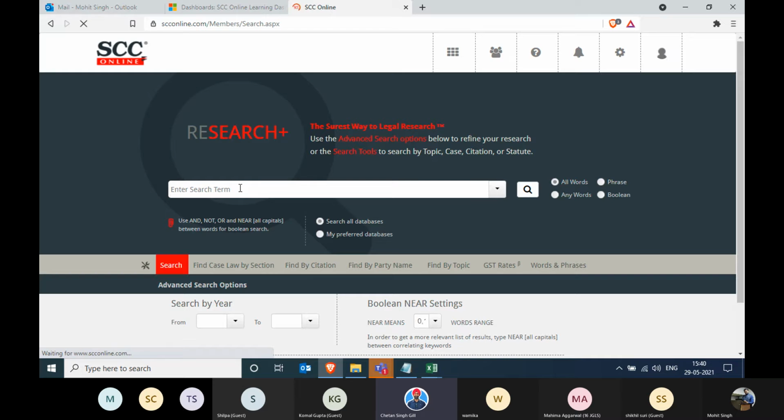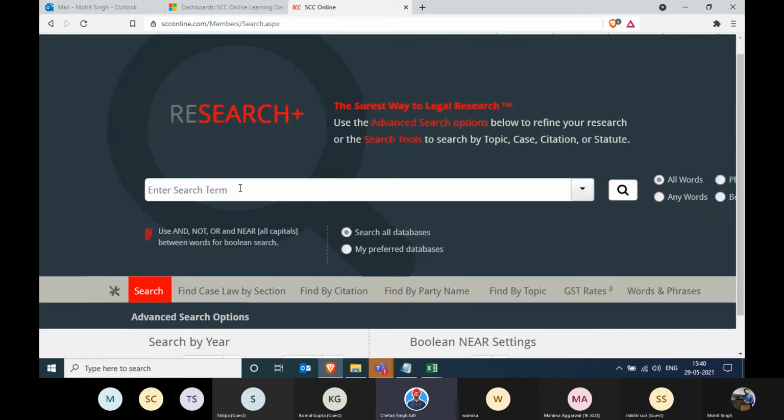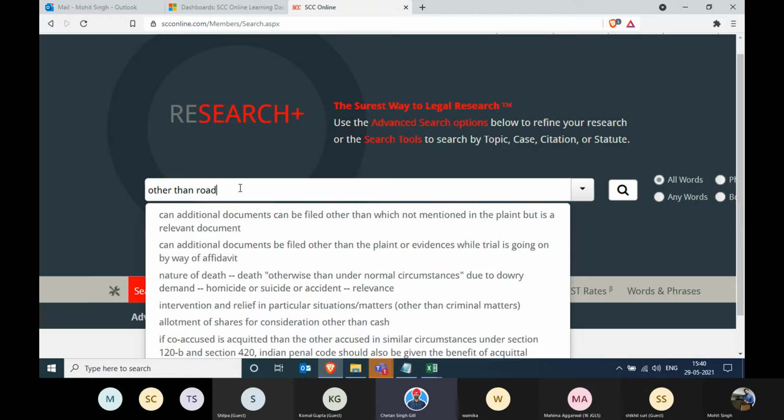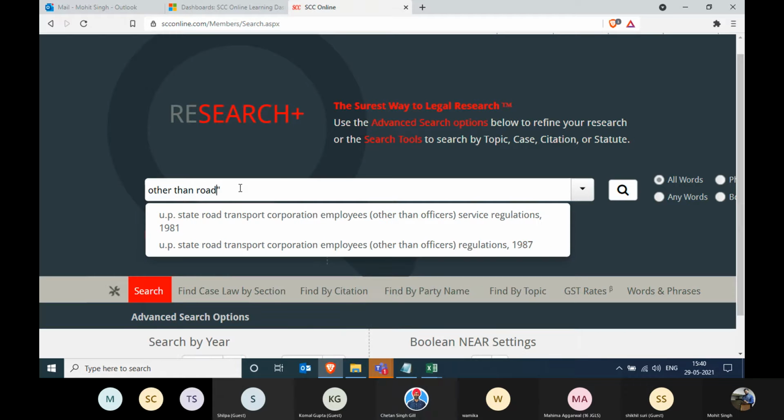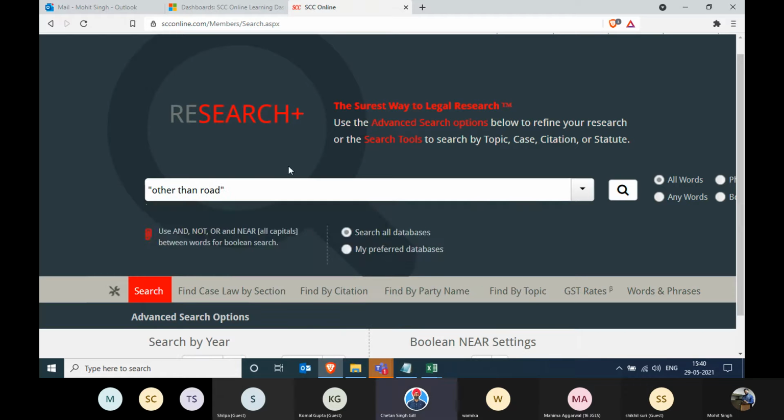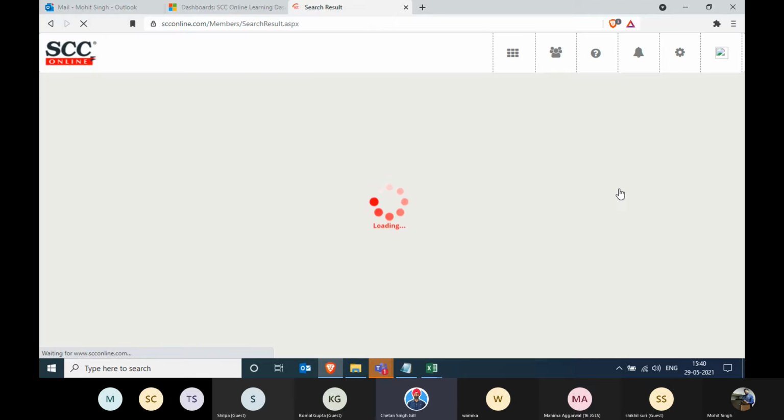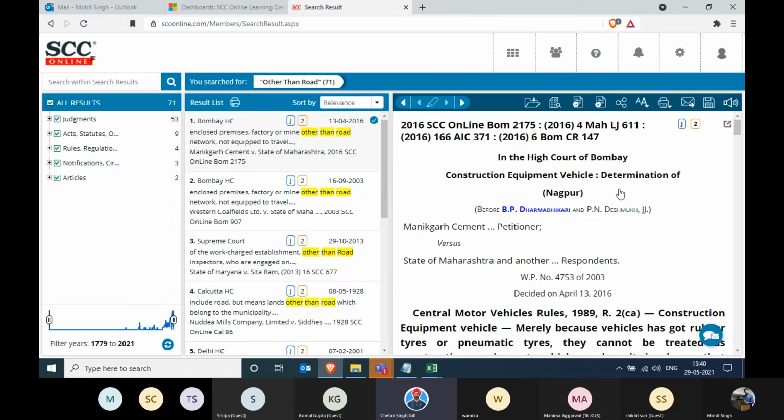And if I can recall correctly, all he said was "other than road." He said just search for other than road. That's all. And double quotes. Other than the road, other than road, let's search for it. I think we'll get our answer right now. And if this is the same search that he had mentioned, we'll get the results in the first go itself.